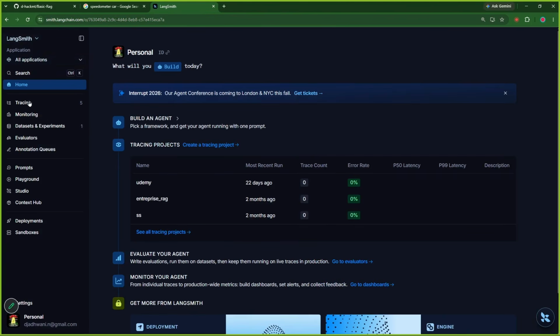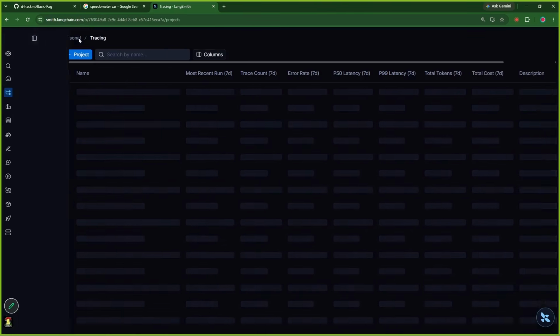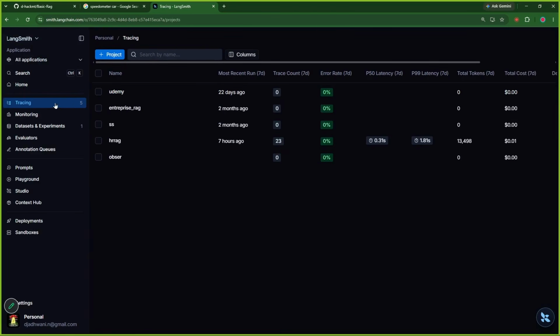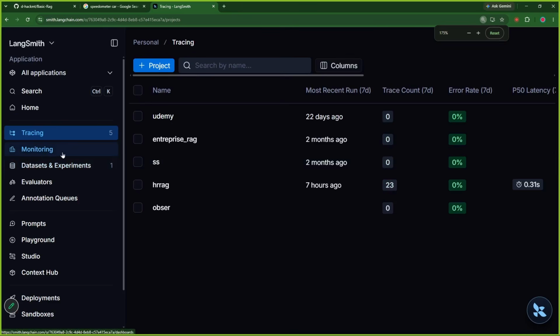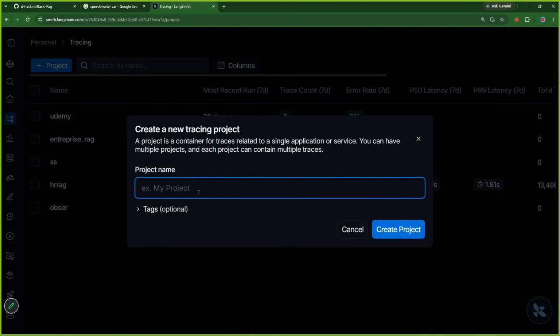Now what you can do is simply start a new project. I went here to tracing. There are a lot more things over here: monitoring, datasets and experiments, evaluations, prompt template handling. We will go there some other time. For now I'm inside tracing because we are tracing our application.